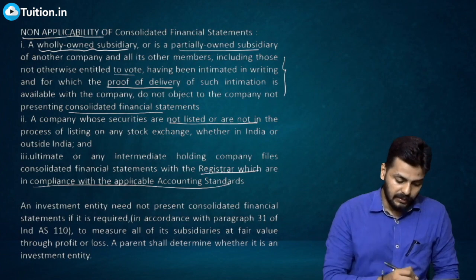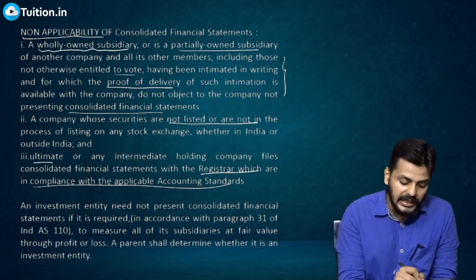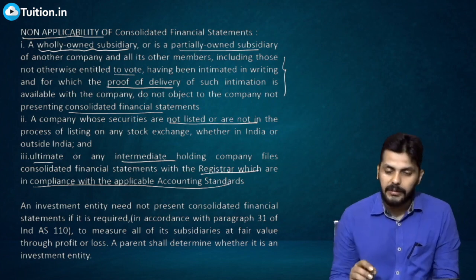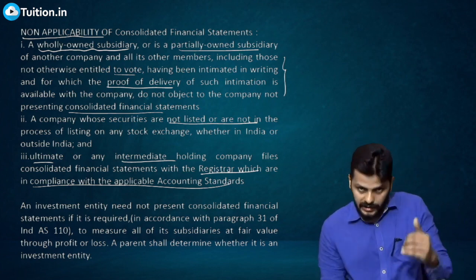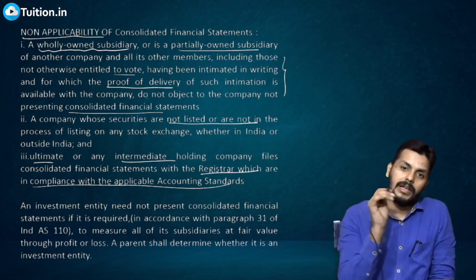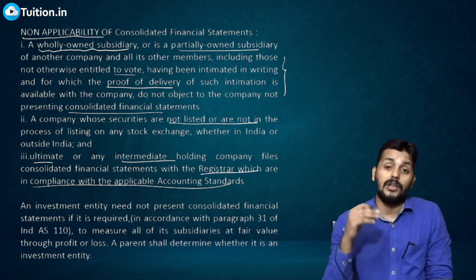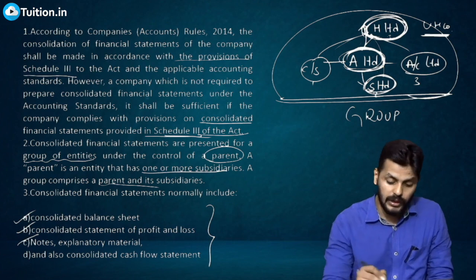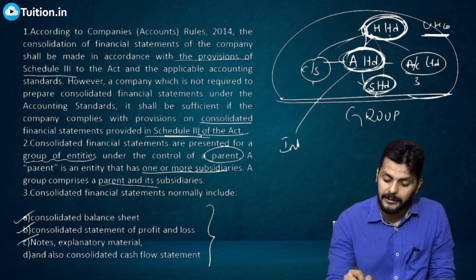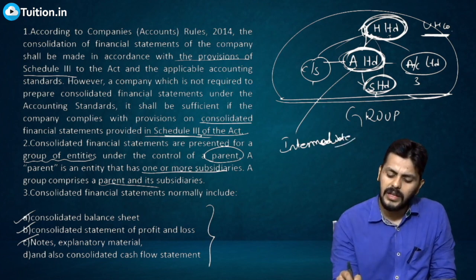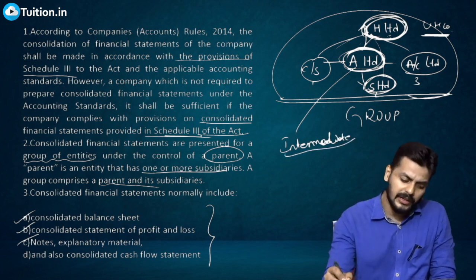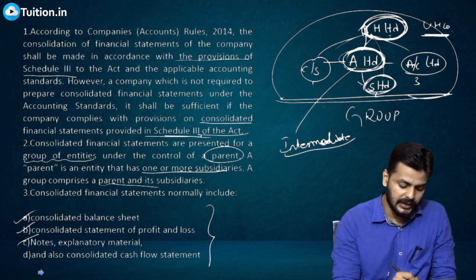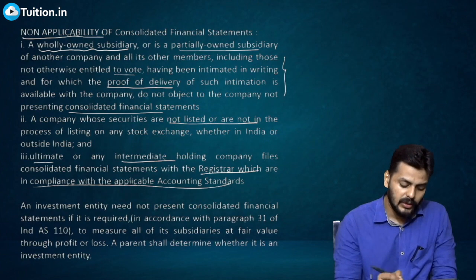So where is that point number 3? Read that carefully: ultimate or any intermediate holding company. Intermediate means in between. A Limited is obviously the holding company of S Limited, but it is an intermediate in between. Even if an intermediate company prepares, it still has to be consolidated with the ultimate parent company, right? So since they are doing it, you don't have to do it.